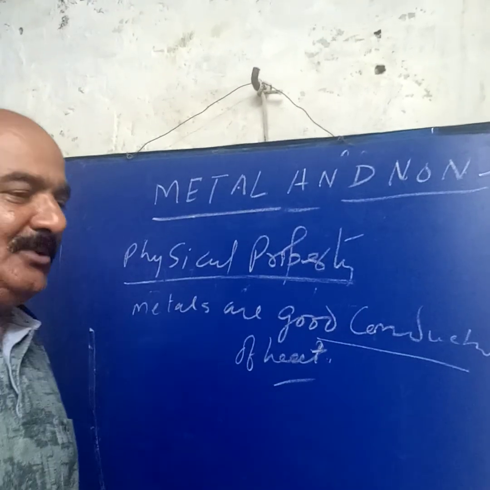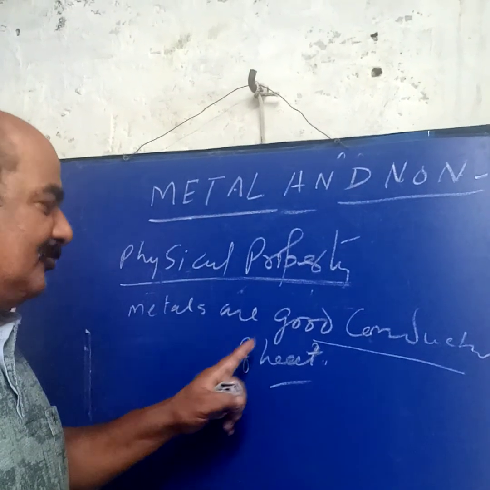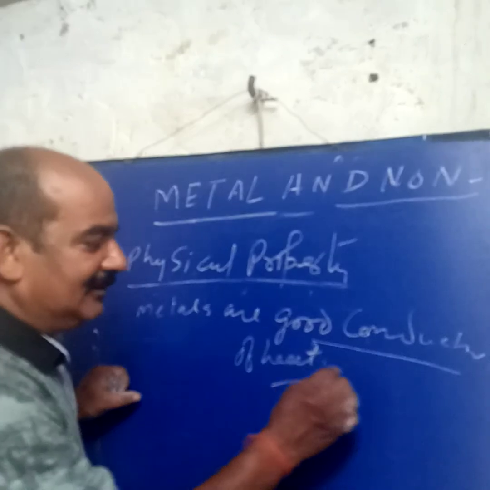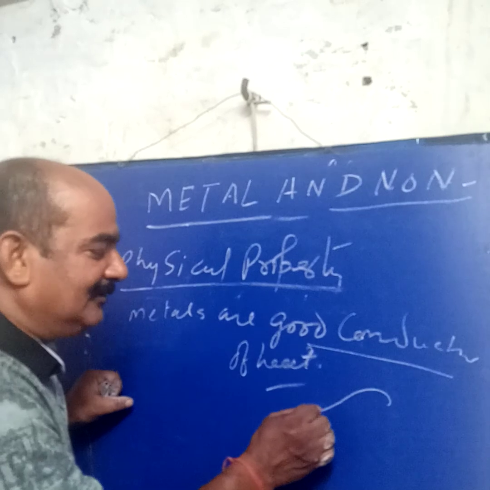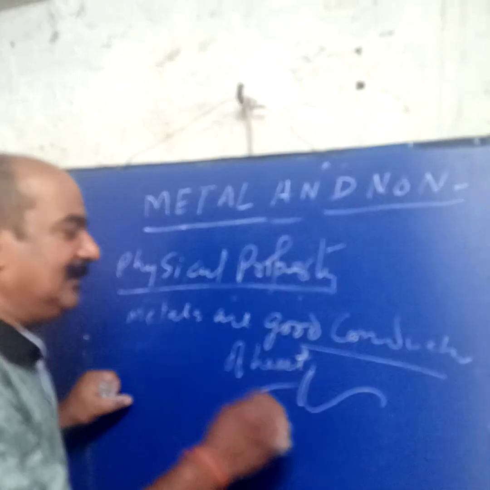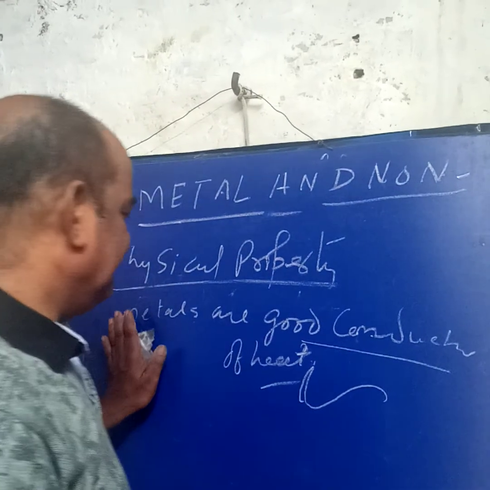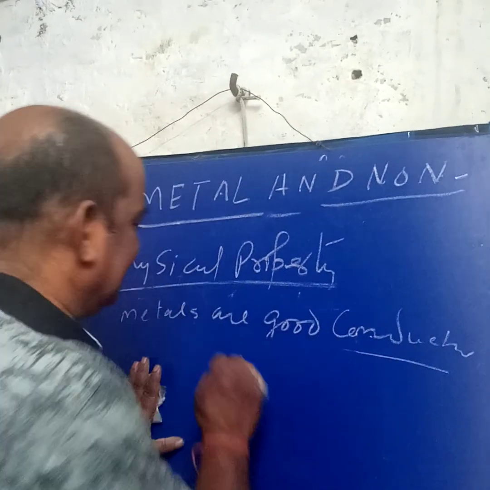Suppose a pressure cooker is put on the fire to cook something, its handle becomes hot. Why? Because it is made of metal. That's why heat passes and the handle becomes hot. So all metals are good conductors of heat and electricity.